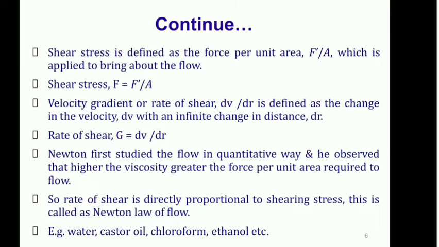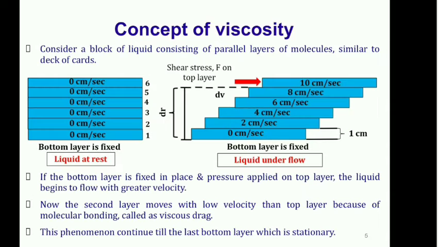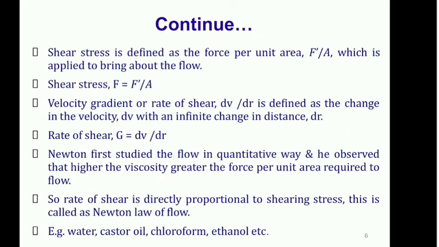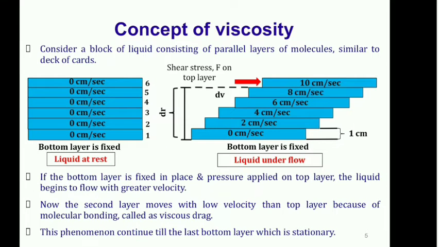From this particular definition we are able to understand the exact concept of rate of shear. Now again move back towards your previous diagram. If you want to find dV, again take the example of the first and sixth layer. The first layer, the bottom layer, has velocity 0, while the topmost layer has velocity 10 centimeter per second. So change in the velocity between these two layers is 10 minus 0. How much will the velocity change? That is 10 centimeter per second.